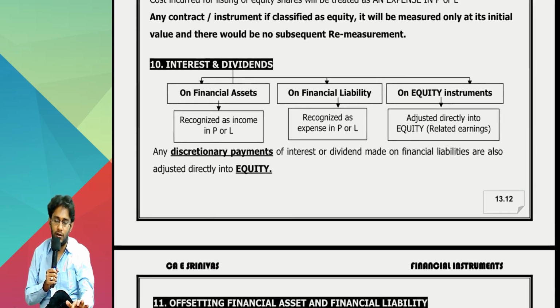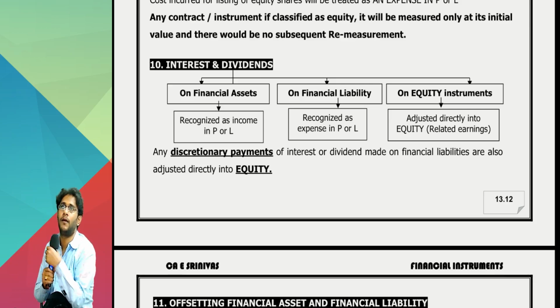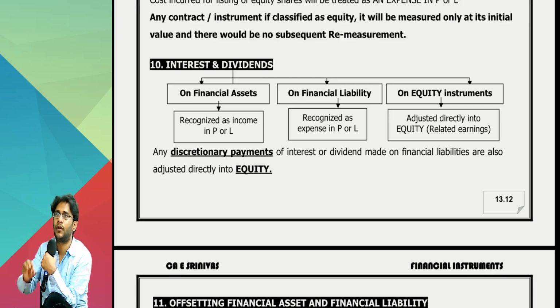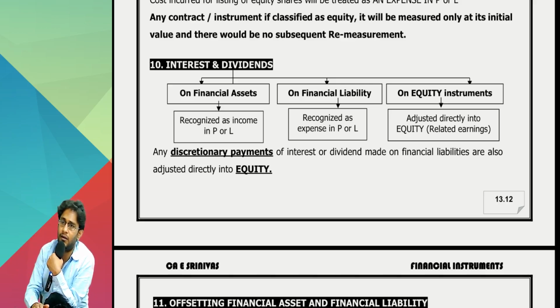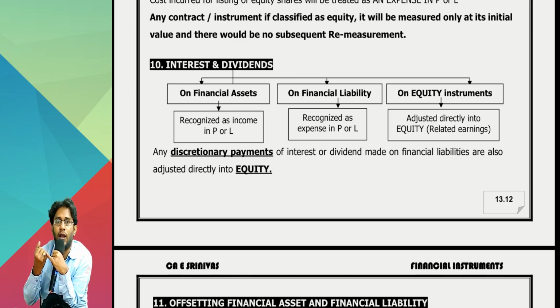Come to interest and dividends. Let's see. Don't read the chart. Think and tell me, based on your past experience. You purchase an investment in shares. Our company declared dividend. Dividend is your income. Income will come where: P&L, OCI, retained earnings? Dividend income, sir. You remember the P&L format: revenue from operations, after that other income is there. That is where interest income and dividend income will sit.